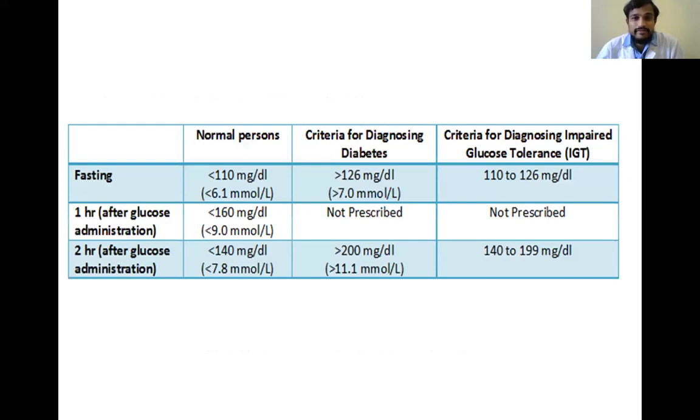Coming to the levels of GTT, a fasting level less than 110 milligram per deciliter is normal, and a fasting level greater than 126 milligram per deciliter is diabetic. Similarly, 2 hours post load less than 140 is normal, and greater than 200 milligram per deciliter is diabetic. The levels in between are considered impaired glucose tolerance, a pre-diabetic state. This is the interpretation of GTT, depending upon which we diagnose the diabetic patient.